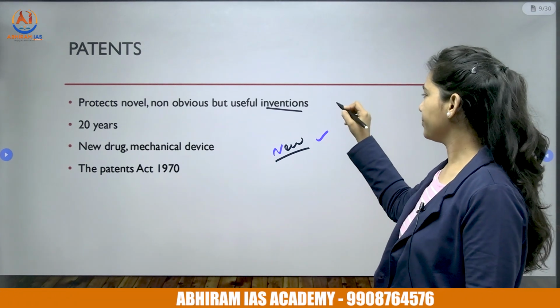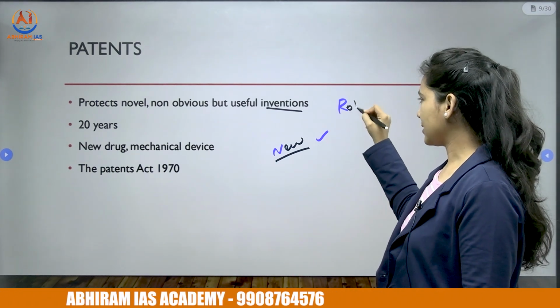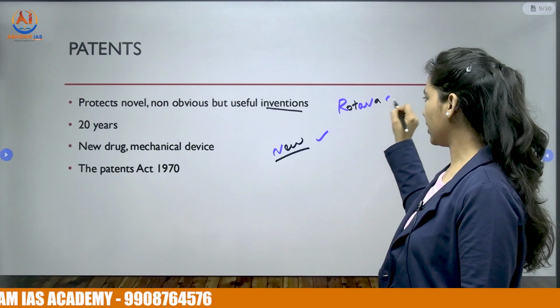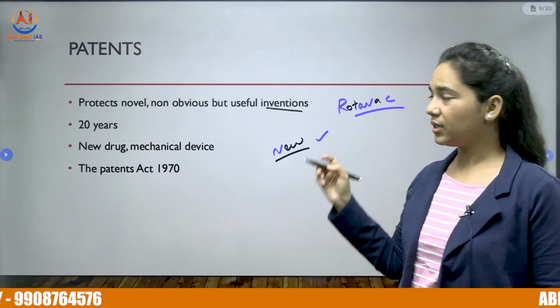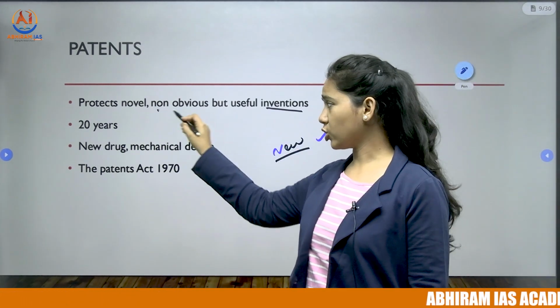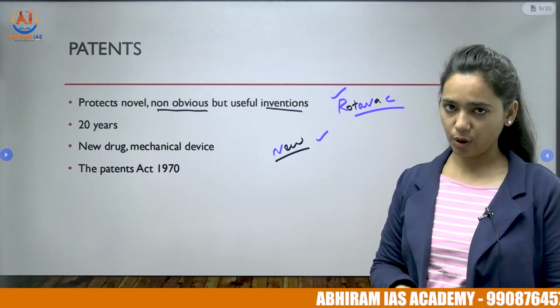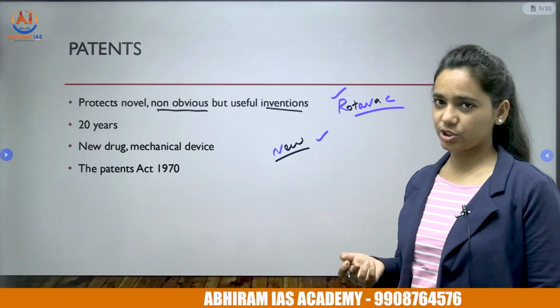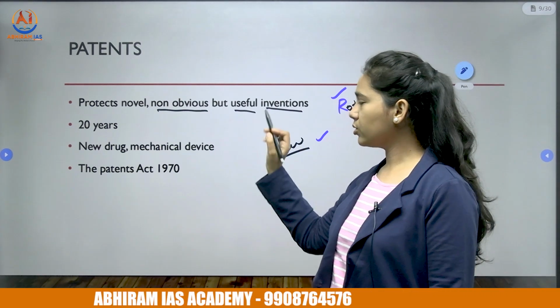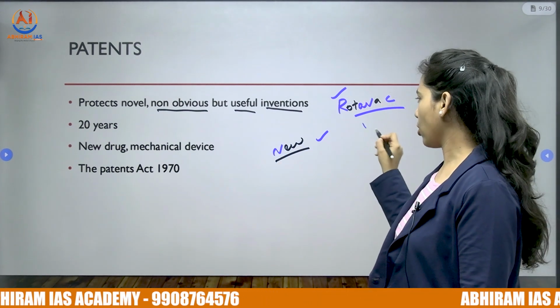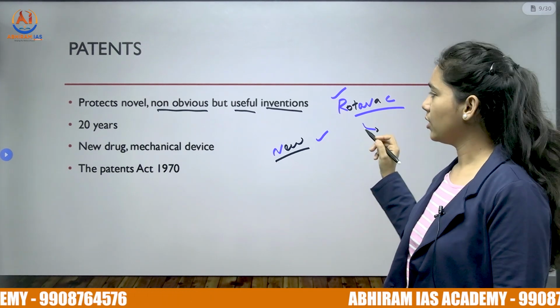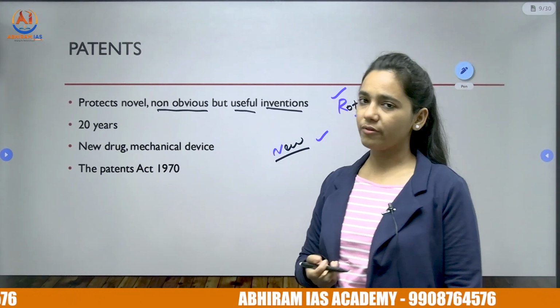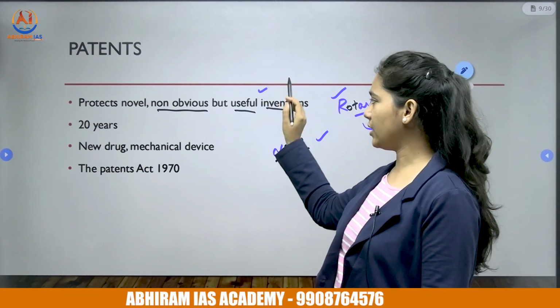For example, a novel vaccine like Rotavac by Bharat Biotech is an example. It is novel and also non-obvious because of its unique formulation and unique production process. It is also useful because it saves a lot of children from diarrhea. So it is an example of such novel, non-obvious, and useful inventions.